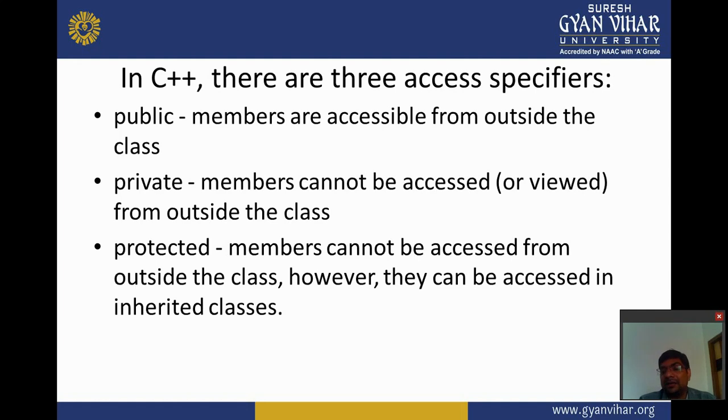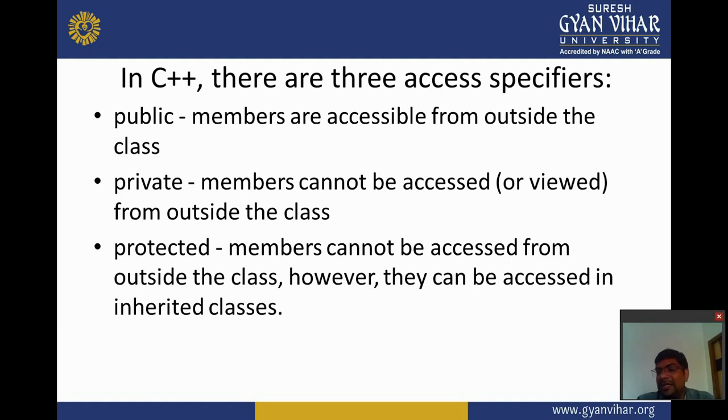Second is private. Private is the private property of that class, means those data members and member functions are accessed only by that class object. Other classes and other functions cannot access those private members. And protected exists between public and private, means some functions and some classes can access those data members, but not all classes and functions can access protected members.